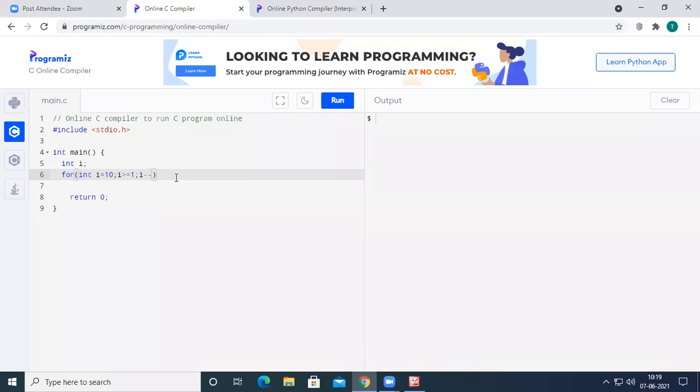So the loop will start with the i value of 10, then the i value will become 9, then 8, up to 1, right?